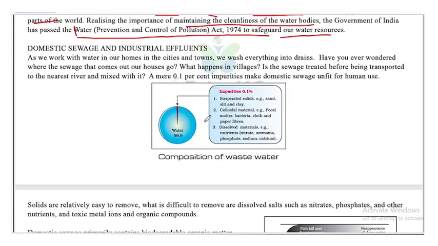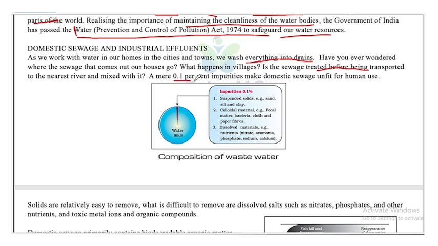Domestic sewage and industrial effluents. As we work with water in our homes, in cities and towns, we wash everything into the drain. Have you ever wondered where the sewage that comes out of your house goes? What happens in villages? Is the sewage treated before it is transported to the nearest river and mixed with it?